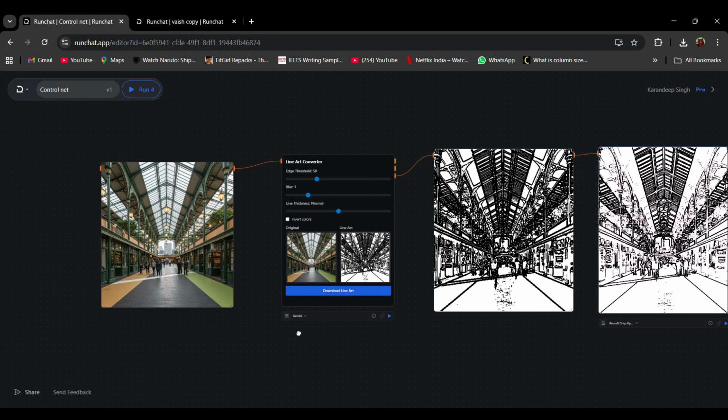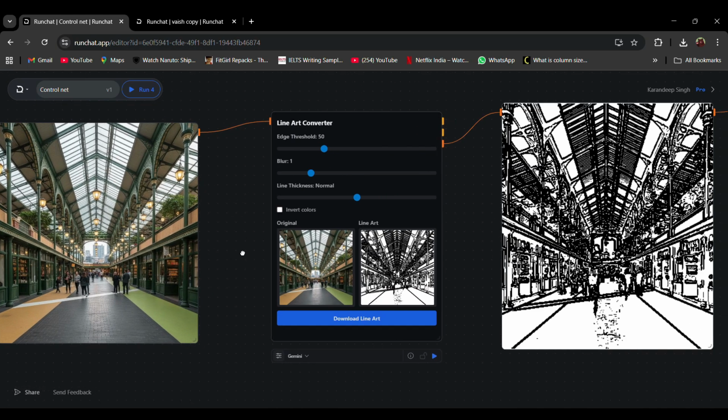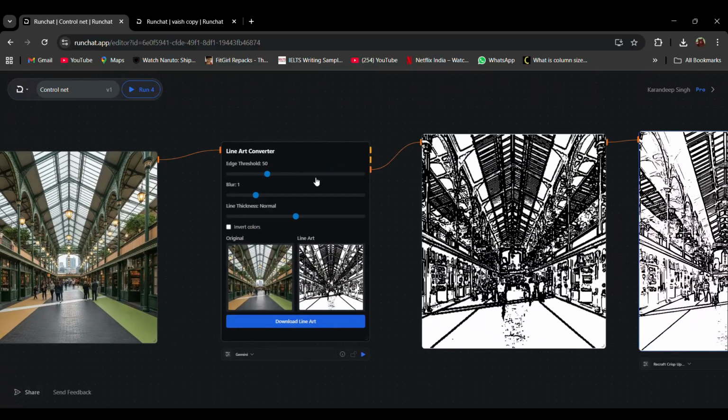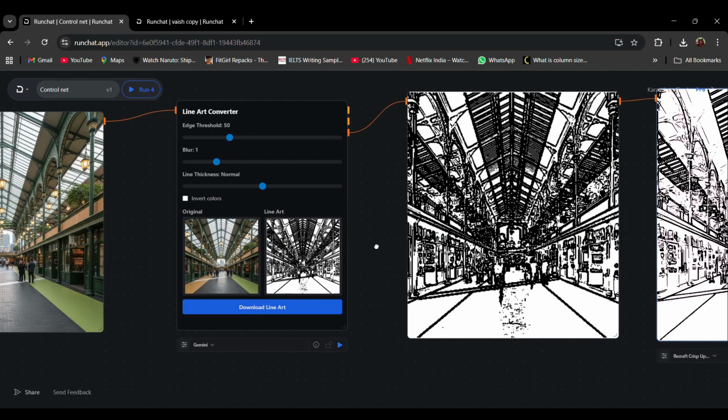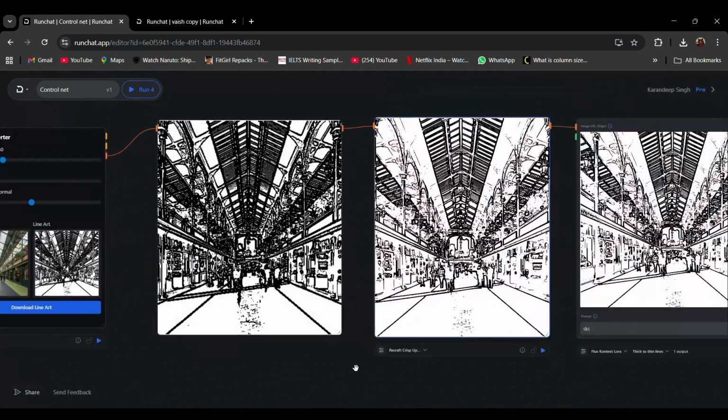Tool 2. Line Art Conversion. The second tool converts any image into a line art drawing. We created a custom node with parameters such as edge threshold, blur thickness, and color options. However, the direct output was not always clean. To improve it, we applied a 3-step process.